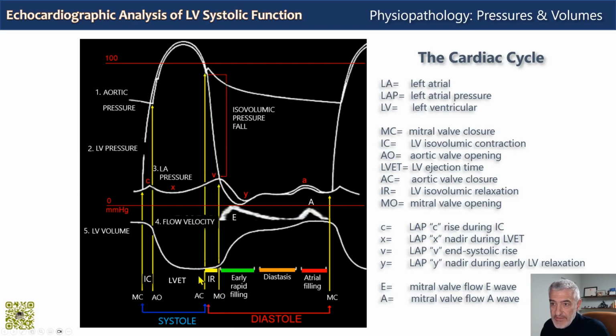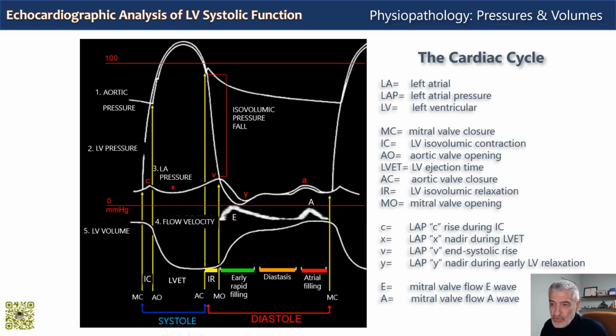At this point, we have diastolic filling, but diastole, of course, has 4 phases. The first one is the isovolumic relaxation phase. And then after mitral valve opening, there are the 3 filling phases. The rapid filling phase is driven by the rapid fall in ventricular pressure below atrial pressure. There is a gradient that determines the early filling period. Then the pressures, ventricular and atrial pressure, tend to equalize, and diastasis still sees some flow from the atrium to the ventricle.